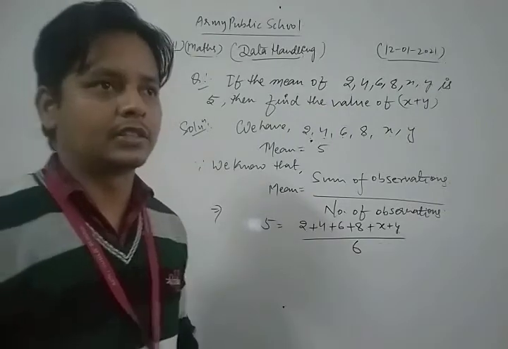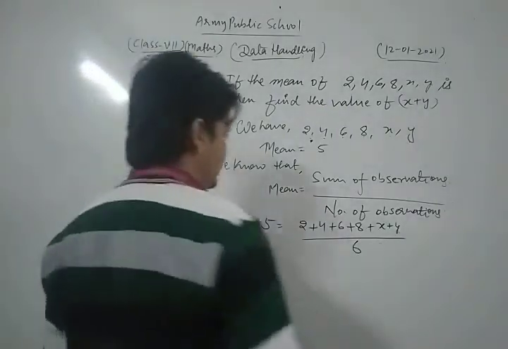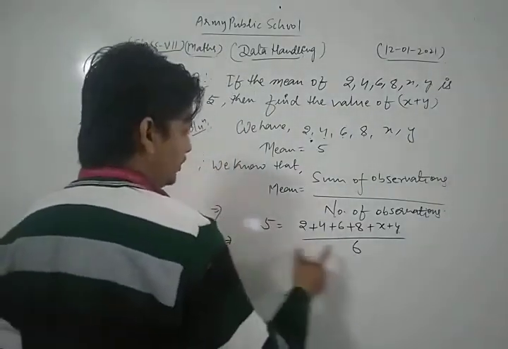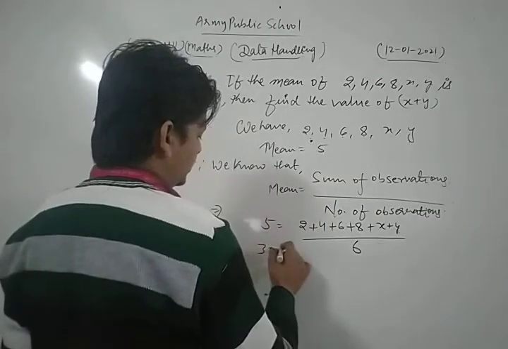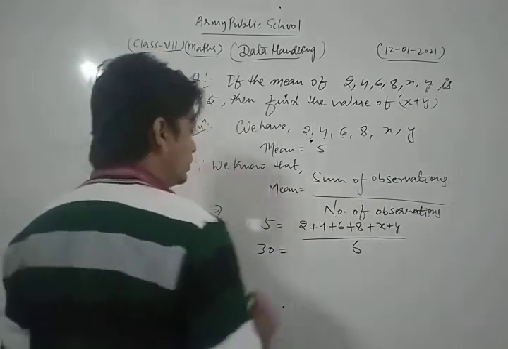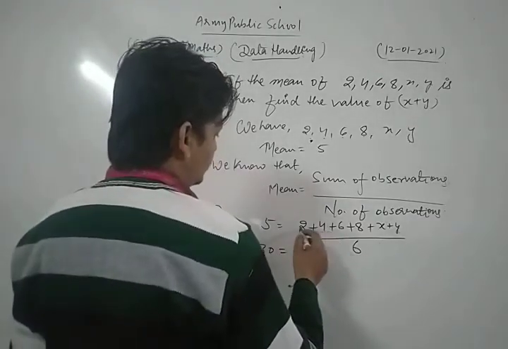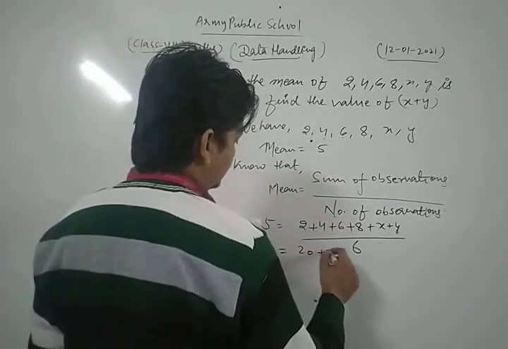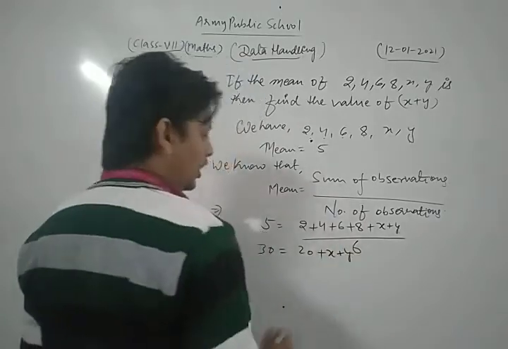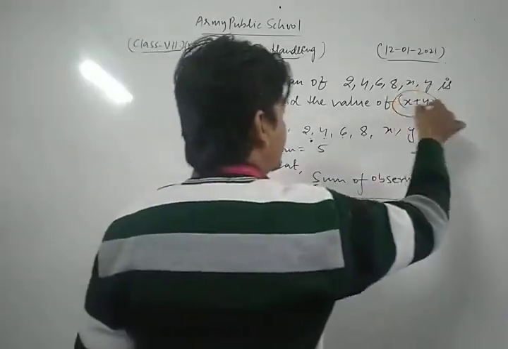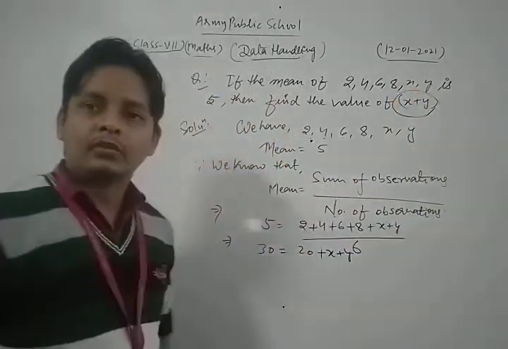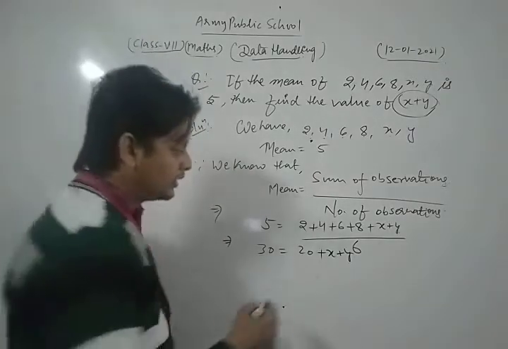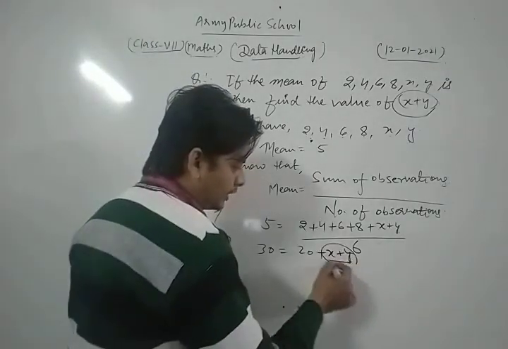So divided by 6. Now we do the cross multiplication. We get 30 is equal to, adding them, 2 plus 4 plus 6 plus 8, which is 20, plus x plus y. Now we just have to find the value of x plus y.